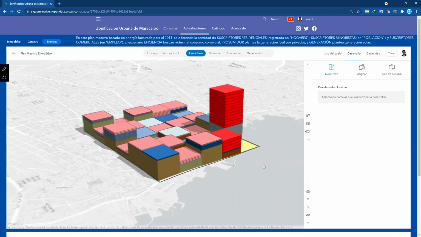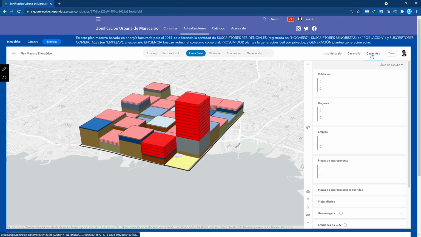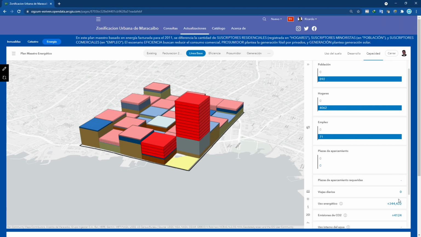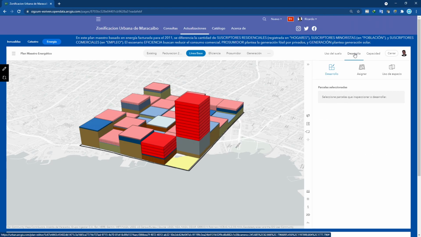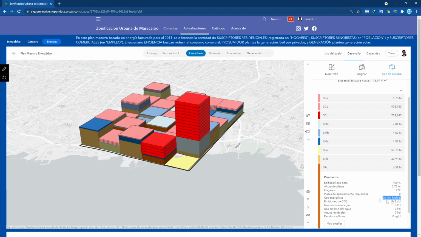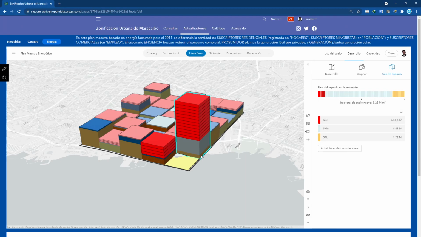We adapted Urban to record the consumption based on quantities of these types of subscribers. Residential are counted as number of households, retail in the population indicator, and stores as jobs. We see the total consumption of entire areas as well as carbon emissions. Accessing the types of subscribers in this land use plan, we see 3 levels of average consumption of each type of subscriber.